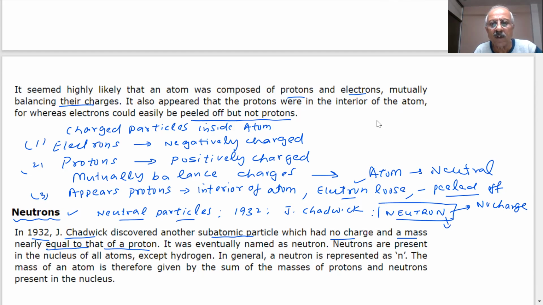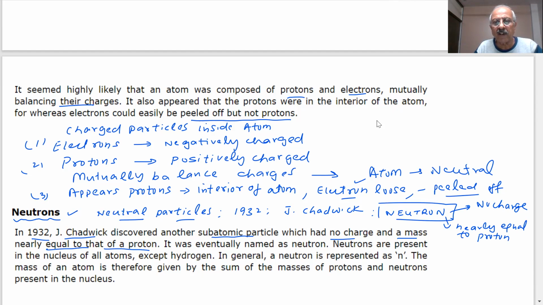Nearly equal to protons. And you know, neutrons and protons are how much heavier than the electron? 2000 times. Electron mass is very, very small.